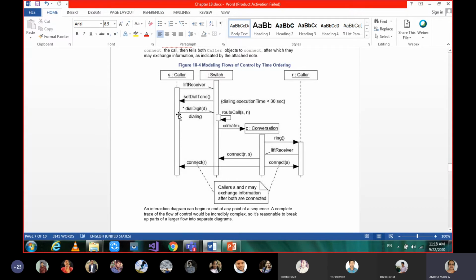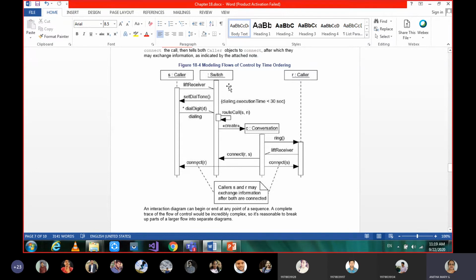Okay. So after you get the dial tone, you are going to dial the digits. And those digits are sent as a signal to the switch or the tower or the service center. Whatever number you have dialed, the switch is going to check whether it is STD or ISD, and to which tower this call has to be connected. So those details it is going to check to route the call, based on the sender and the number he has dialed. That is what S, N: route call from sender to the number he has dialed.